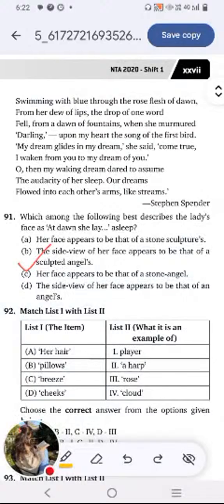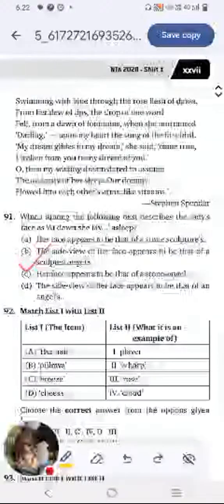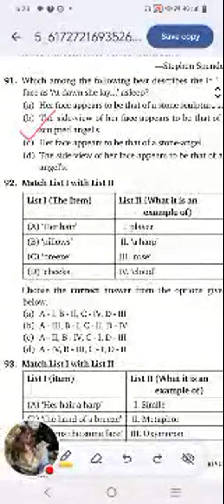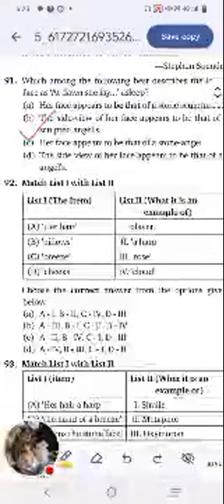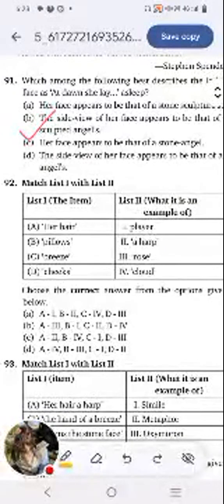Next question. It's a match the following. On one hand, we have her hair, pillow, breeze, cheek. And on the other side, what it is an example of: player, harp, rose, cloud. And we have the options A, B, C, D. Let's solve it together. I'll give you a minute. We have to find it out from the poem itself.